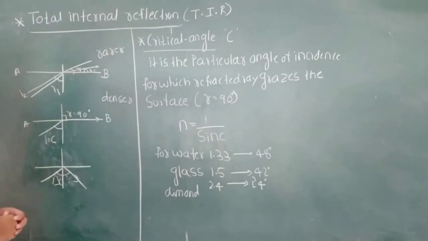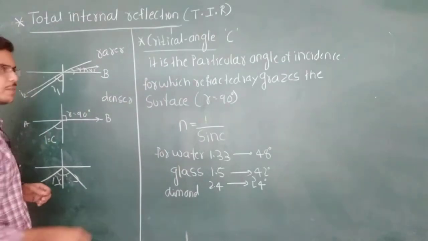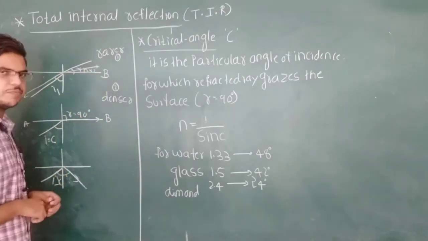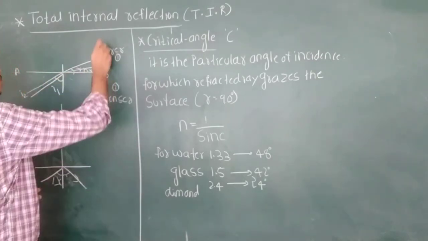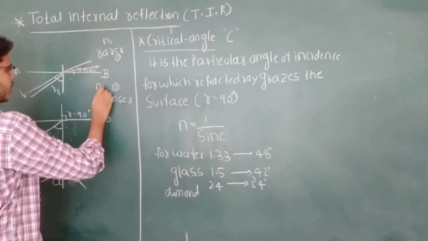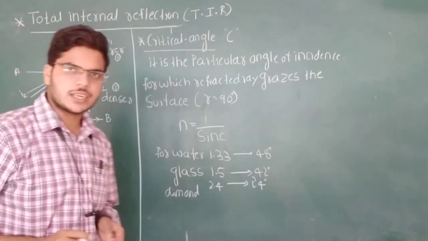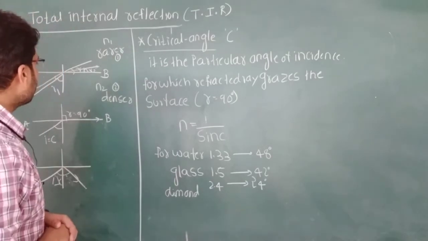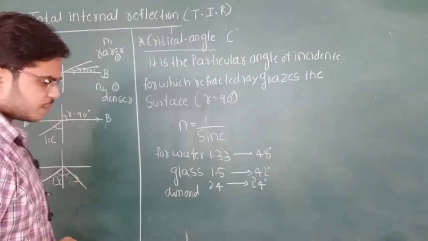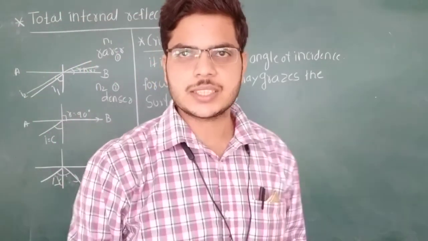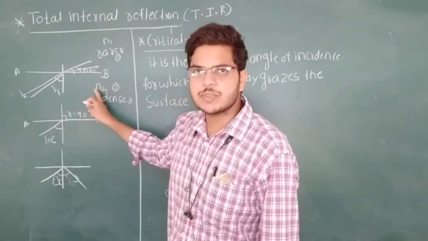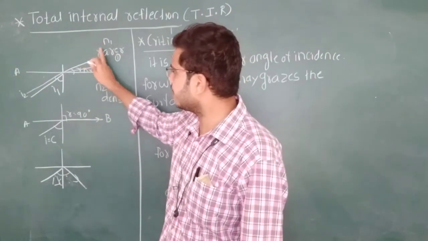Now, consider there are two mediums present. This is the first medium, this is the second medium. Take N1 as the refractive index of the first medium and N2 as the refractive index of the second medium. For simplicity, we are taking N1 as the rarer medium and N2 as the denser medium. For example, the second medium is water and the first medium is air.